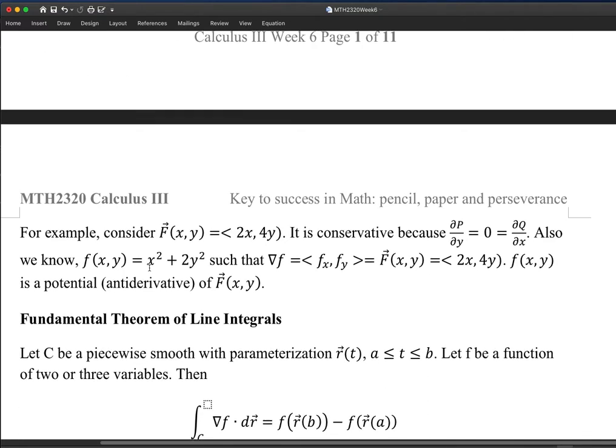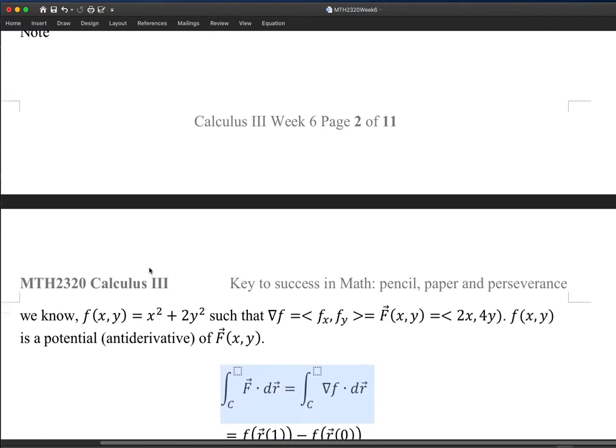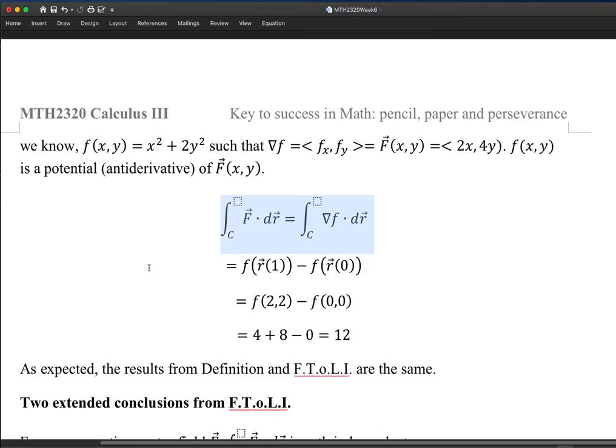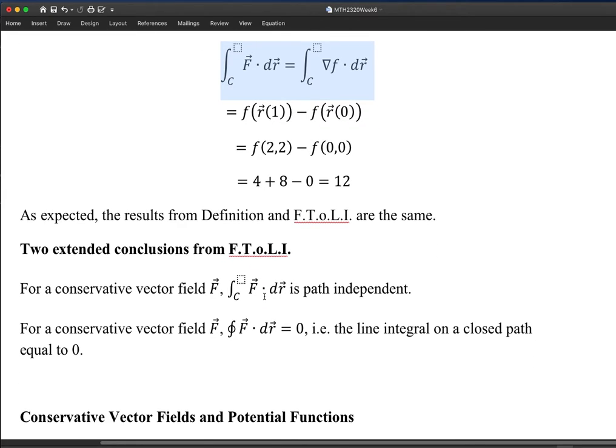And when you consider a line integral on a simple and closed curve, it turns out to be zero. Those two conclusions may look different, but they are saying the same thing. That's all about the extension from the fundamental theorem of line integrals.